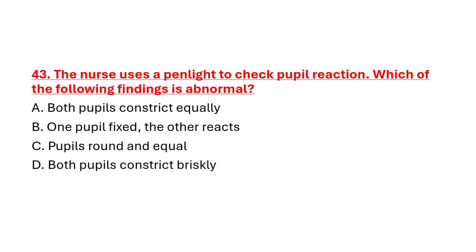Question number 43. The nurse uses a pen light to check pupils' reaction. Which of the following findings is abnormal? Option A. Both pupils constrict equally. Option B. One pupil fixed and the other reacts. Option C. Pupils round and equal. Option D. Both pupils constrict briskly.